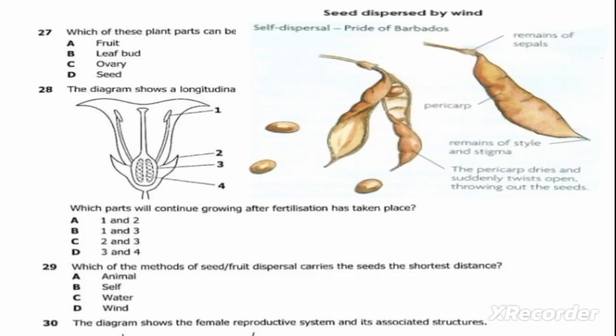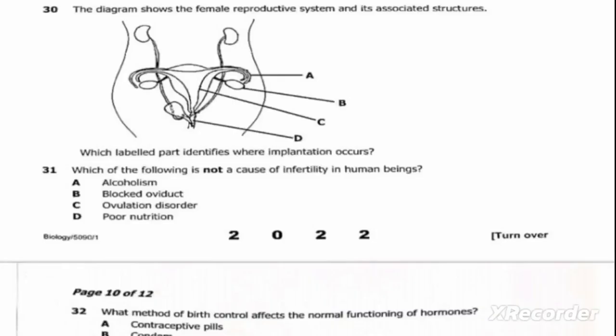In self-dispersal, the seeds are not thrown away from the parent plant. So the distance covered by seeds dispersed by self-dispersal is short. So therefore, we are going to say our correct answer is self-dispersal.